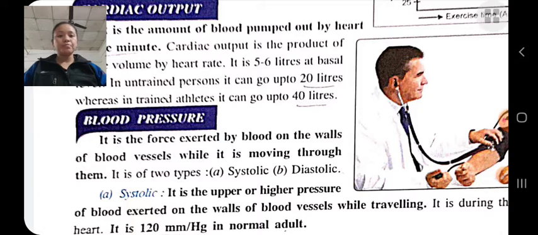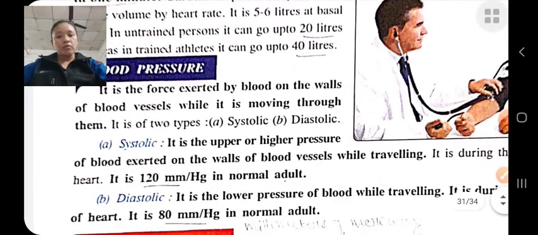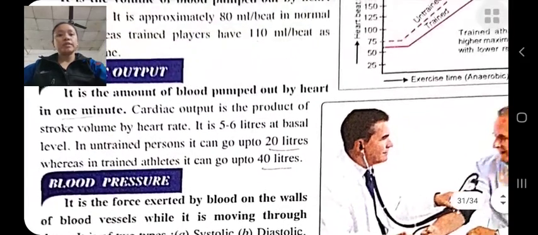Diastolic means the lower pressure of the blood while traveling through the blood vessel. Okay, systolic means higher pressure on the wall of the blood vessels, and diastolic means the lower pressure on the wall of the blood vessels, and it is during relaxation, and it is about 80 mmHg in a normal adult. This is about the circulatory system.